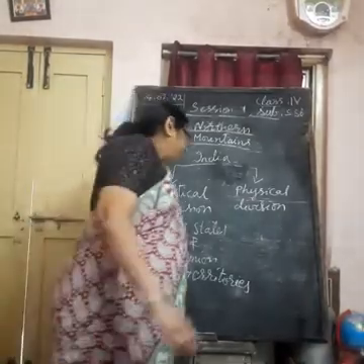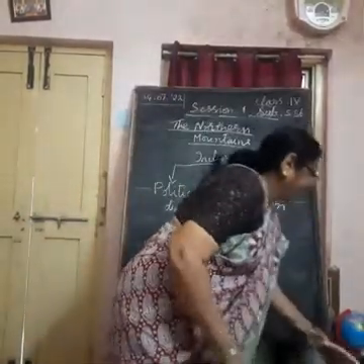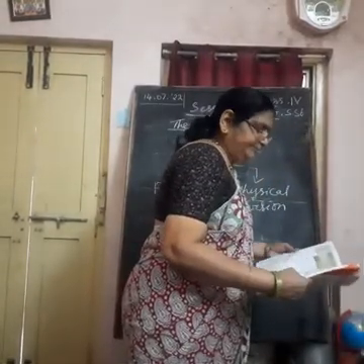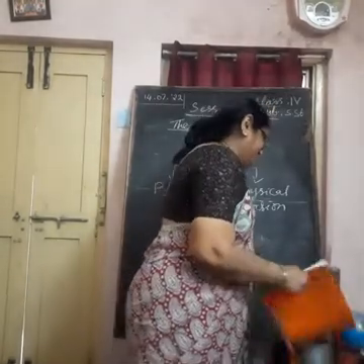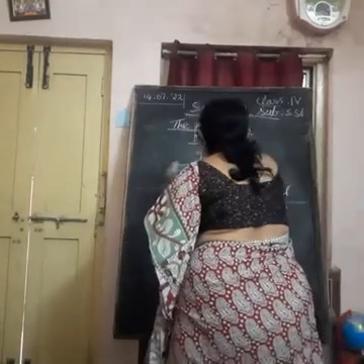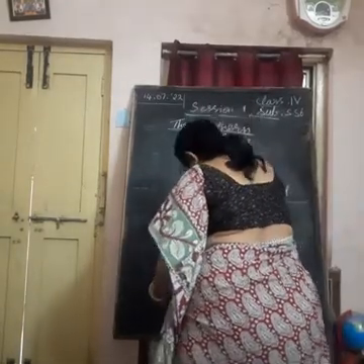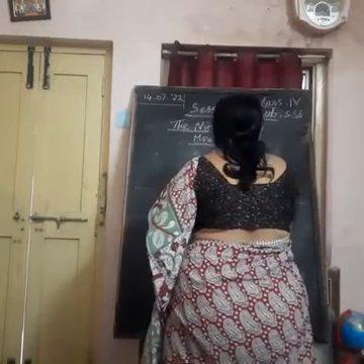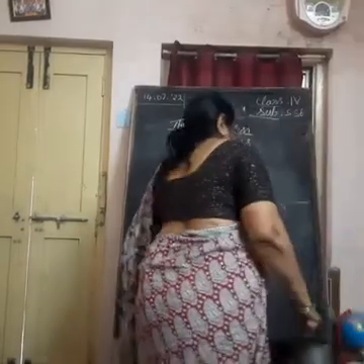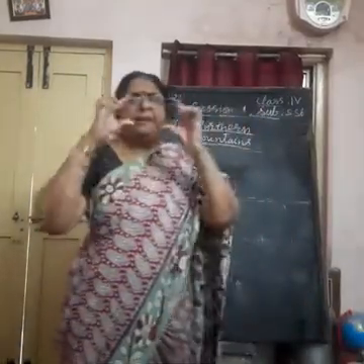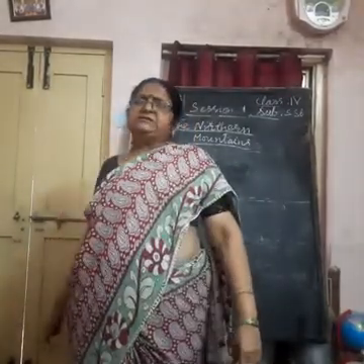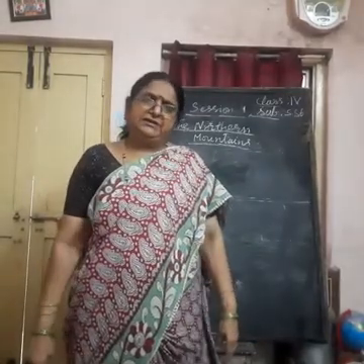Coming to the physical divisions of our country, let us talk about the physical. This is just brief information about what are political divisions and what are physical divisions. Political divisions are the parts of a country in the form of states. We have 28 states and 9 union territories.